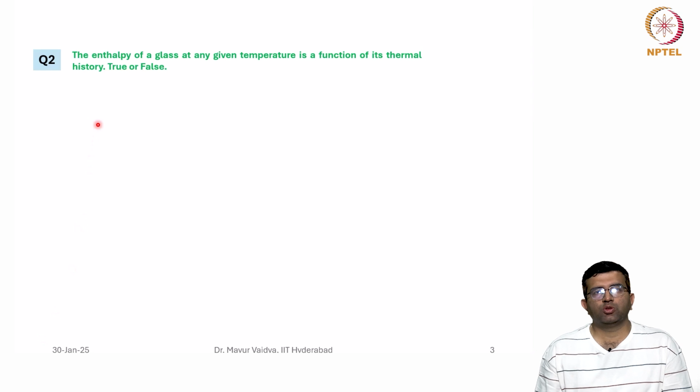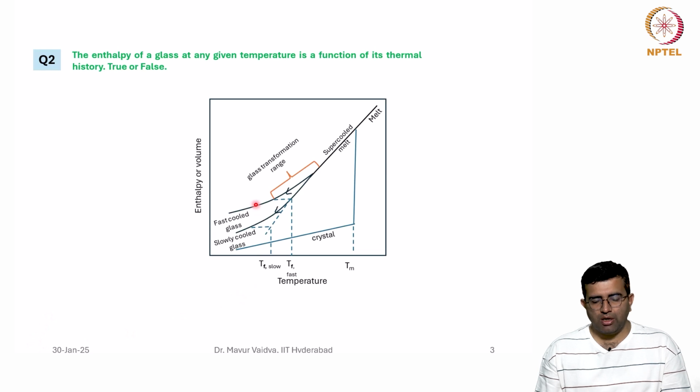Question number 2: the enthalpy of a glass at any given temperature is a function of its thermal history, true or false? This statement is again true if you look at this diagram that we had seen, where the y-axis is enthalpy or the volume. If you take any temperature like this, the enthalpy depends upon the rate of cooling.